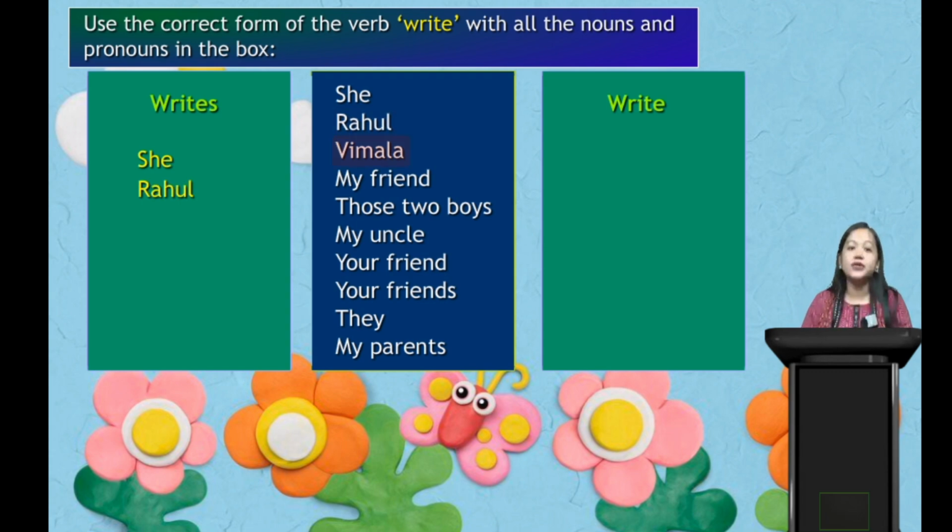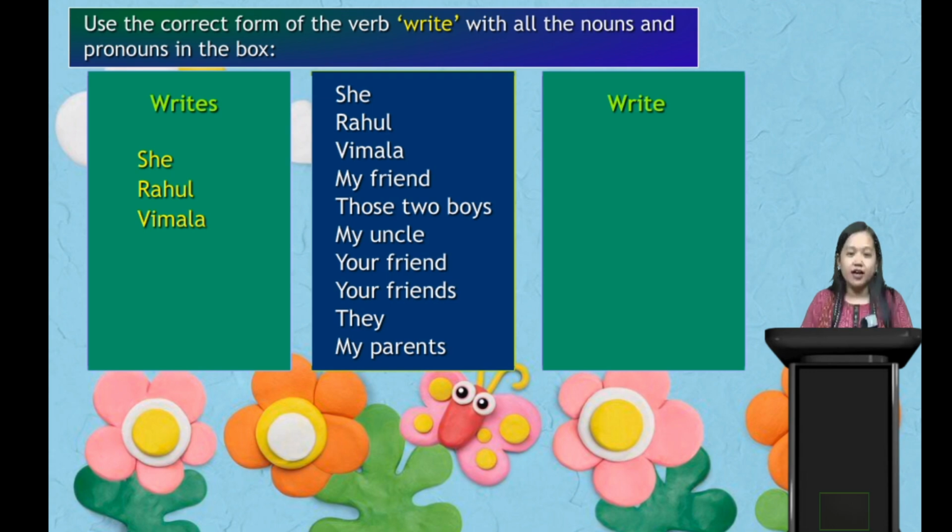Next, Vimla. Vimla is again the name of a person, so it's our third person singular again, right? We're talking about only Vimla. So Vimla writes or Vimla write? Very good. Vimla writes.